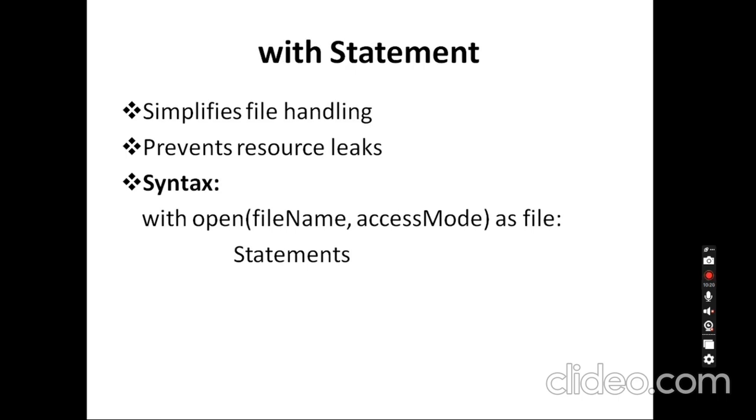We can also use a with statement here. This with statement will simplify the file handling, and also it will prevent resource leakages here. So this with statement simplifies file handling by automatically closing the files once the block is exited. If I exit from the with statement, it will automatically release all the resources and close the file. Here we no need to call a close function.